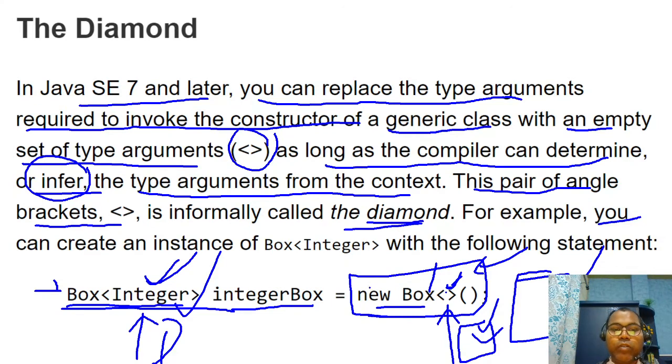The compiler can determine, or infer, the type of the object from the context.